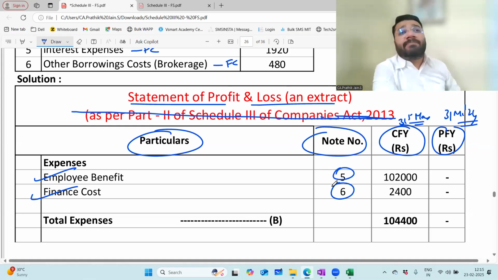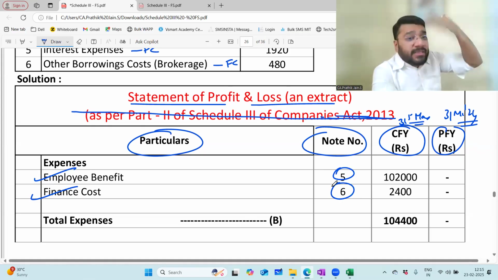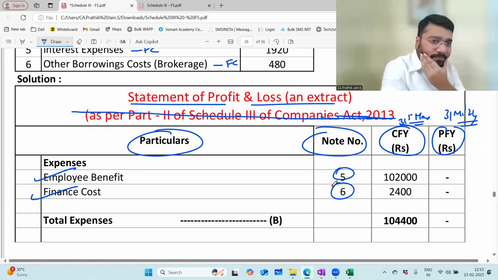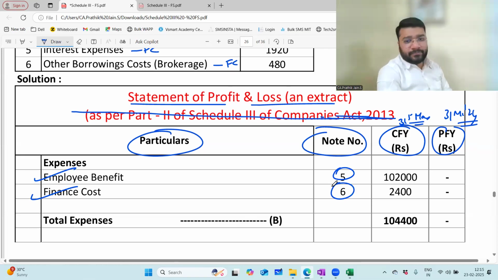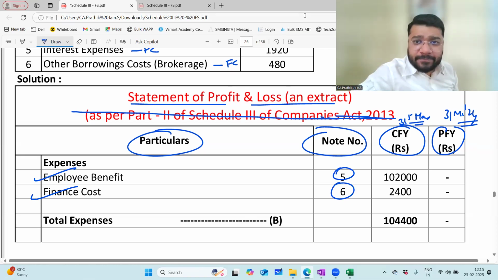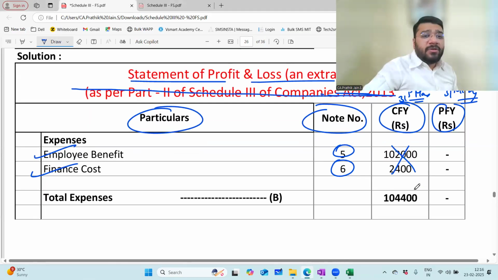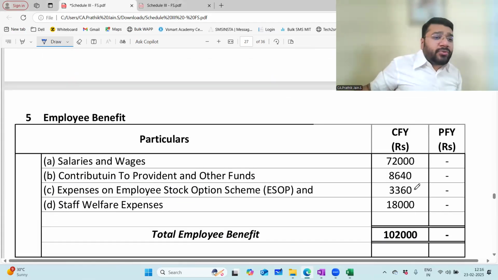Why 5 and 6? Because previous to that we did two questions where we had note numbers 1, 2, 3, and 4. This question is a continuation of examples 1 and 2. Hence, I have continued this as 5 and 6. Any problem? Online people, are you all doing it? Yes, sir. Everybody, please respond. Now, don't write this amount directly here. Wait. First, we'll go down. Write heading Notes to accounts.